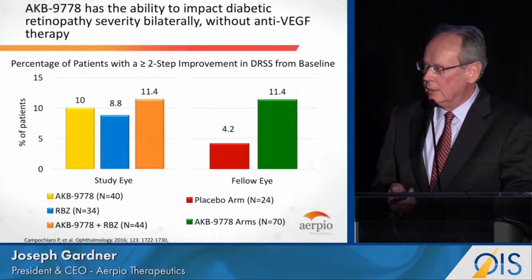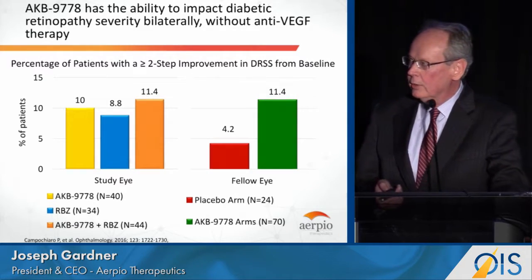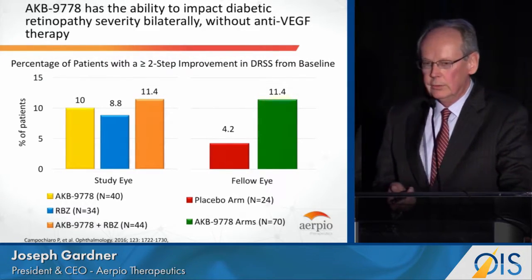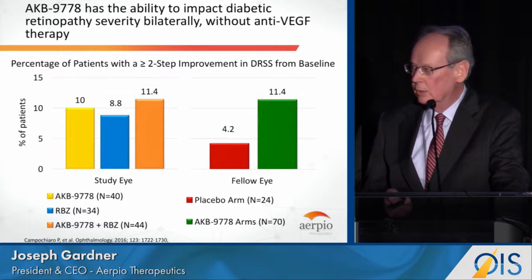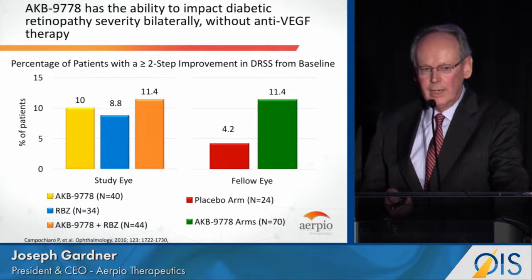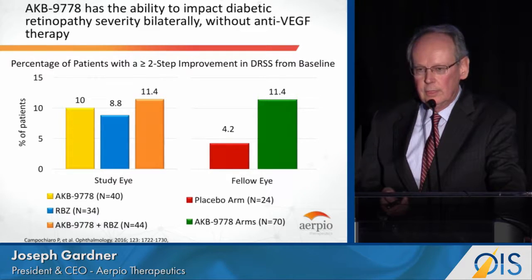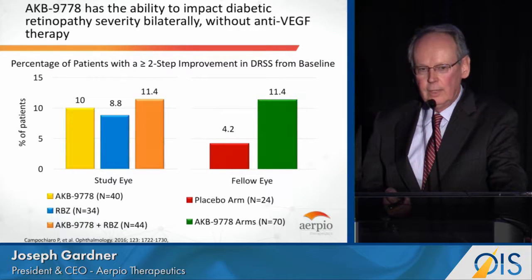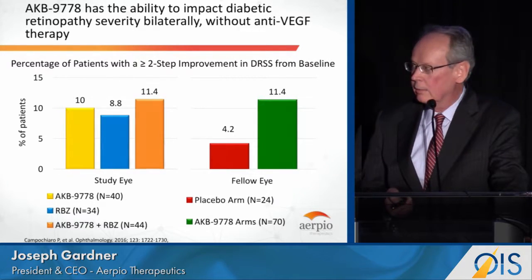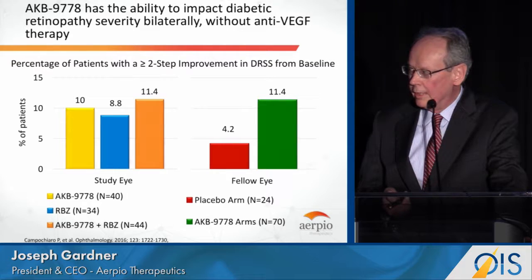And what was very interesting to us is here the monotherapy actually worked as well as Lucentis. We got about a 10% increase in the 2-step improvers at 3 months, which is pretty similar to what Lucentis did in RISE and RIDE. And what was more interesting to us is we got a fellow eye result as well, where the monotherapy improved the 2-step improvers in the fellow eye as well.